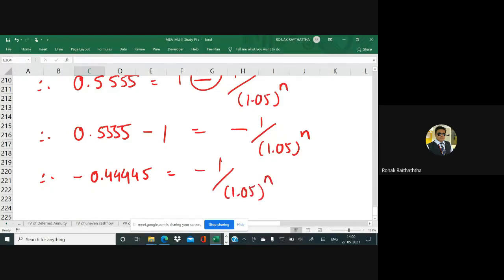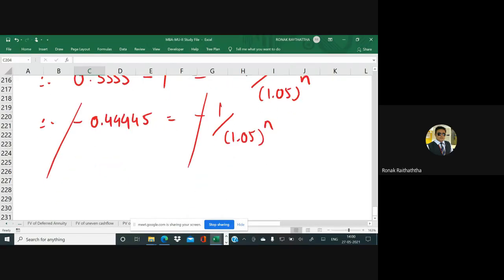Sir, here minus and there minus, the two minuses get cancelled. So therefore I can write it like this: 1 divided by 1.05 raised to n equal to 0.44445.